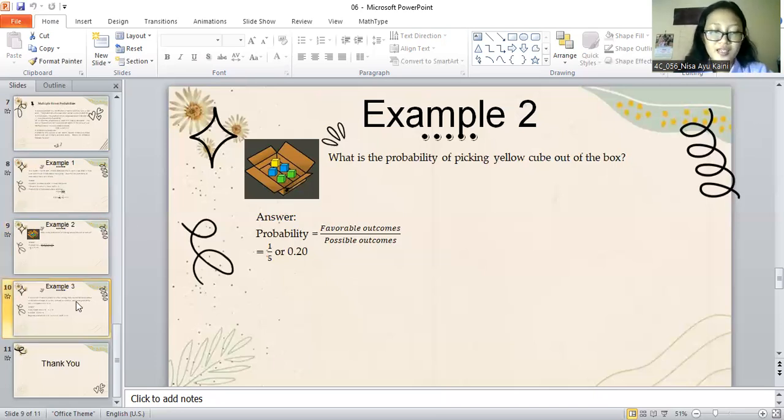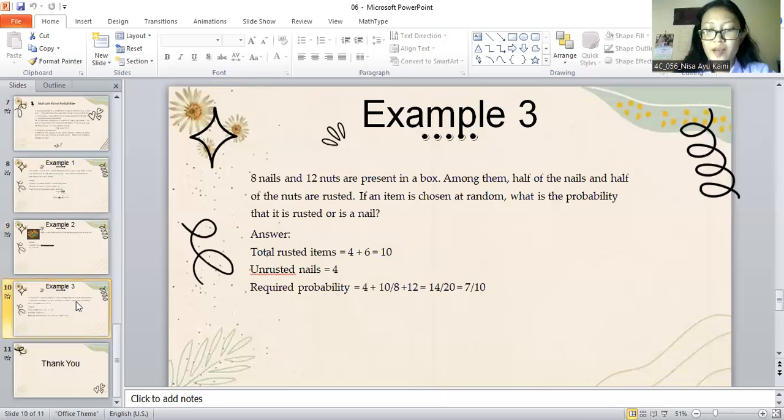Okay, next, the third example. X nails and 12 nuts are present in a box. Among them, half of the nails and half of the nuts are rusted. If an item is chosen at random, what is the probability that it is rusted or is a nail?